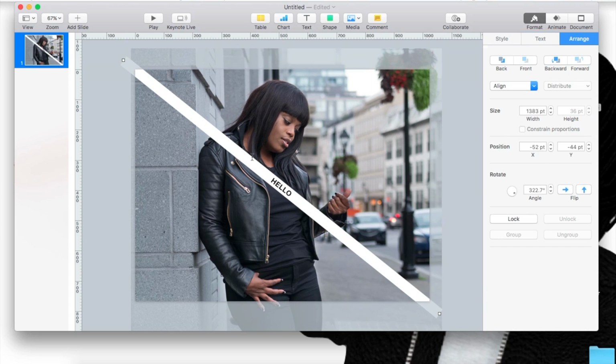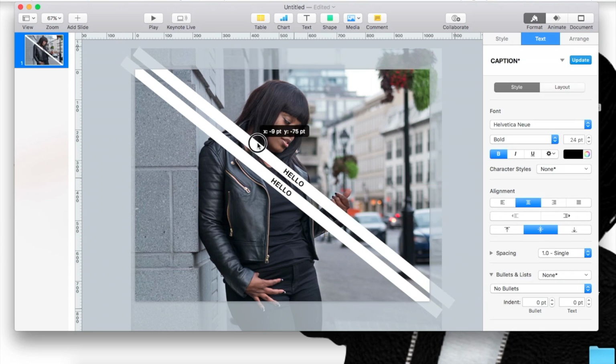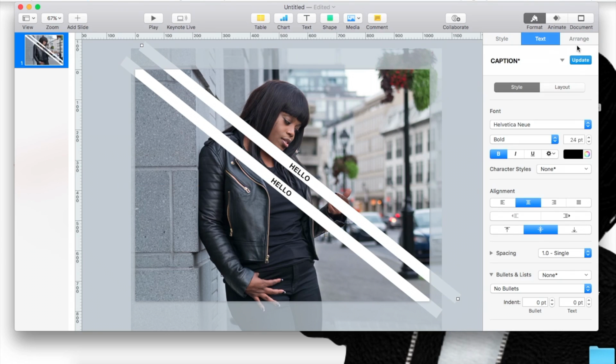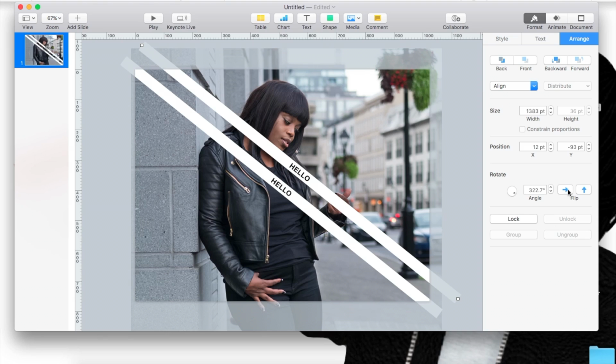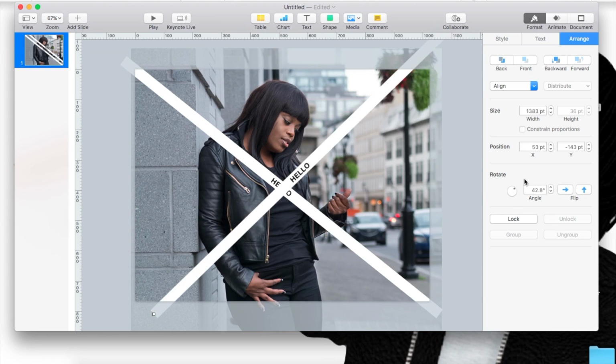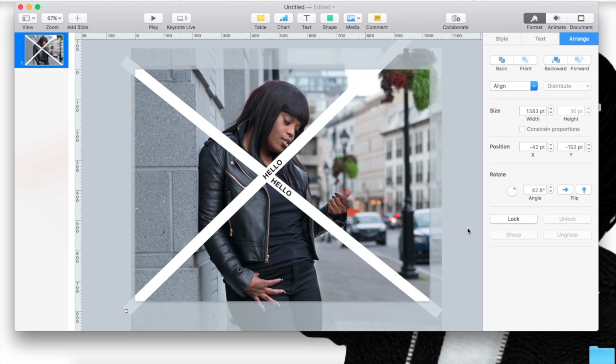And let's just say if you wanted to make two, you would just copy and paste, and then you would go to arrange, and then you would flip it. Oh, no, sorry. You're going to change the position, and then you have your X.